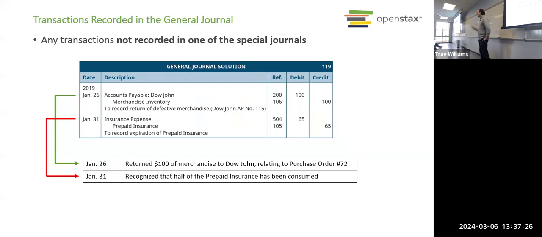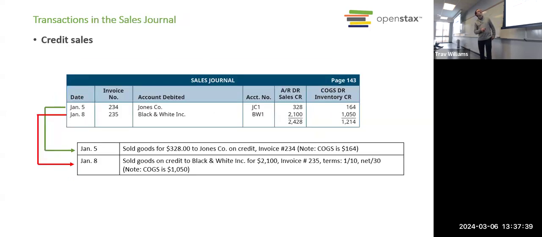Anything that's not recorded in the special journal goes in the general journal. That would include a return of merchandise, the expiration of prepaid insurance, right? Then we have the sales journal. We made 2 sales, see the amount. So again, we see the amount of the sale, which is also going to get recorded to accounts receivable. But then we also see cost of goods sold and merchandise inventory in this column. So pretty straightforward.